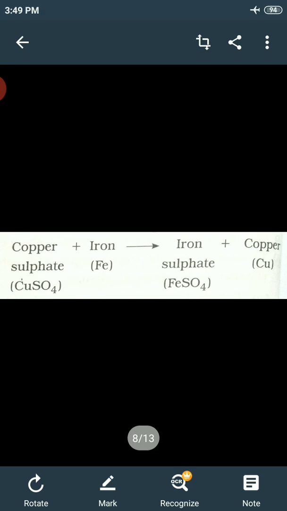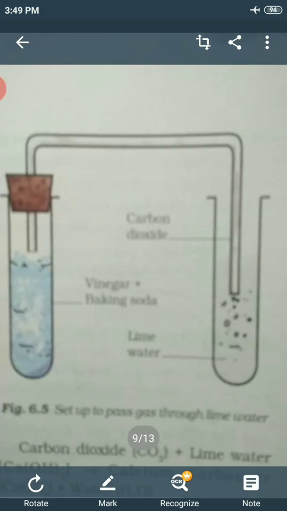Now one more example. Take about a teaspoonful of vinegar in a test tube. Add a pinch of baking soda into it. You would hear a hissing sound and see bubbles of a gas coming out. Pass this gas through freshly prepared lime water in another test tube. What happens to the lime water?